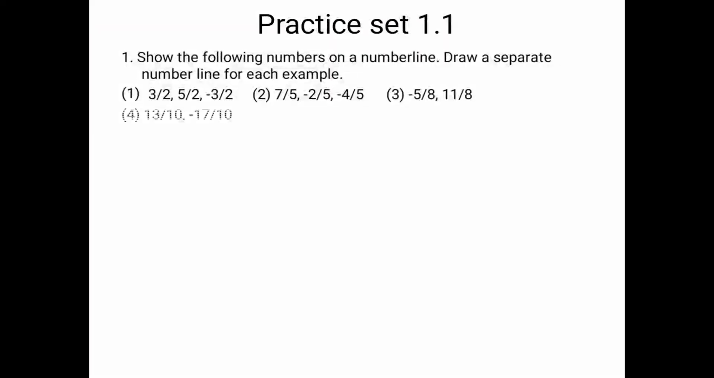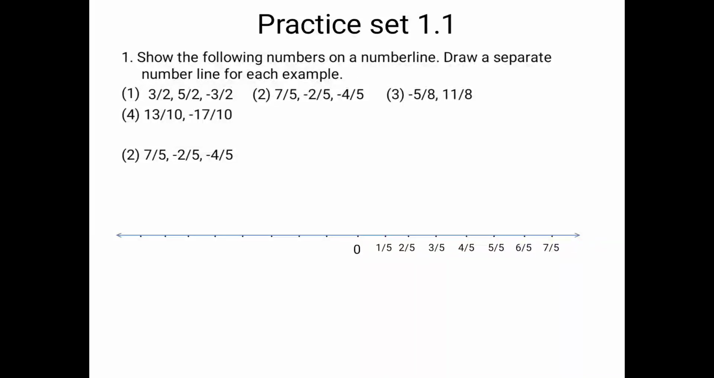So in the second sum, points are 7 upon 5, minus 2 upon 5, minus 4 upon 5. All the points have the same denominator, that is 5. So what we are going to do is, first draw a line, then points on it, and then 0. Once we finish up to this, we are going to label all the points 1, 2, 3 only, but we will keep the denominator as 5. So observe carefully, 1 upon 5, 2 upon 5, 3 upon 5, 4 upon 5, and so on. And on the left hand side, the same way with minus sign.